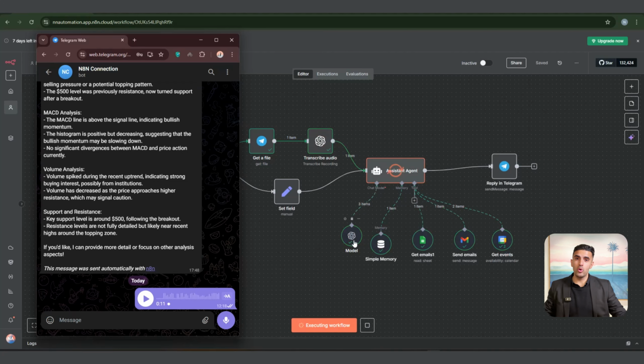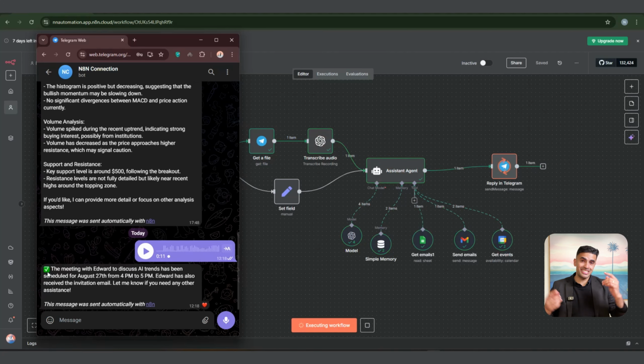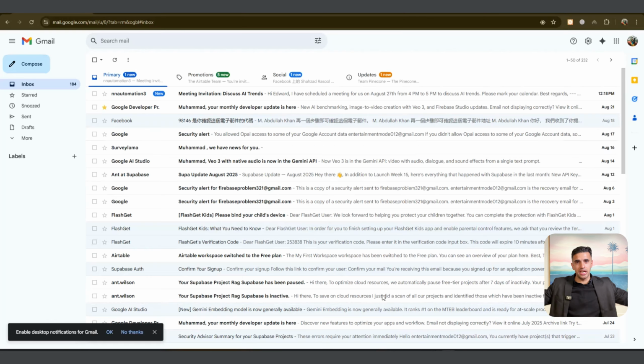I'm going to control my whole calendar using voice. I'm going to set up meetings with different people, send emails, all using voice. This is exciting because you do not need an assistant anymore, or at least the job of assistant has become much easier because of this.